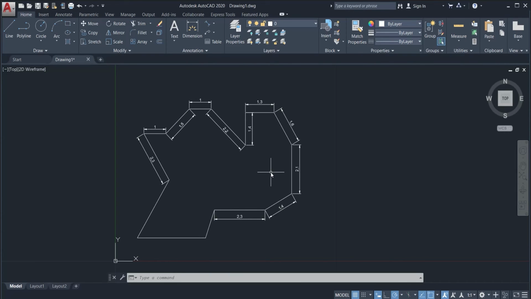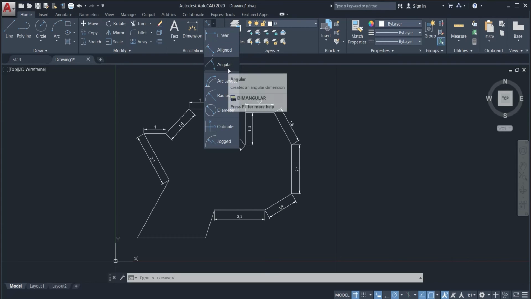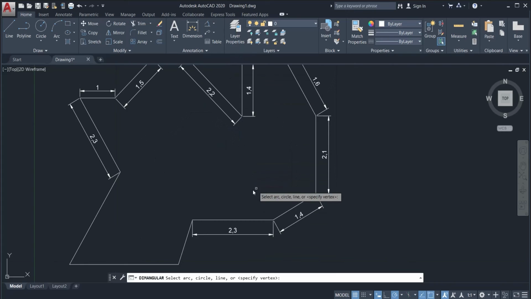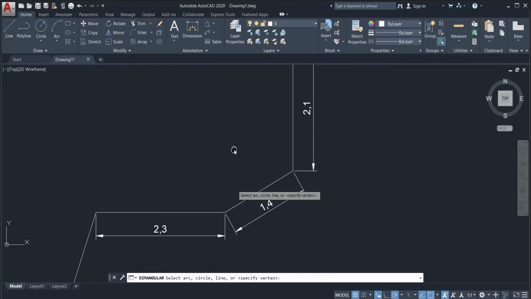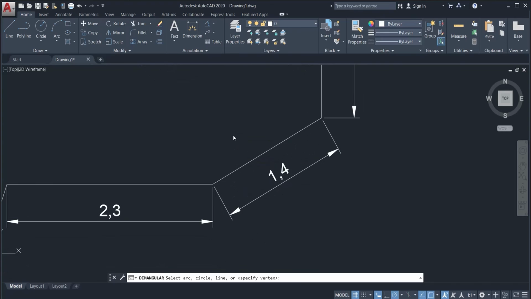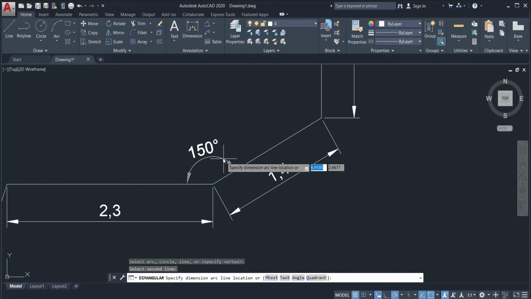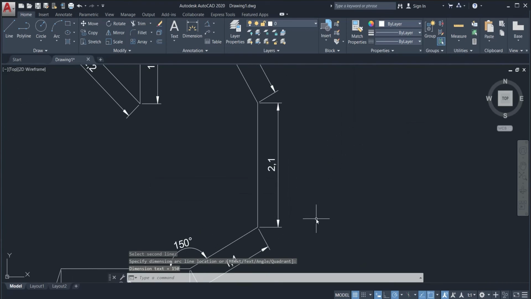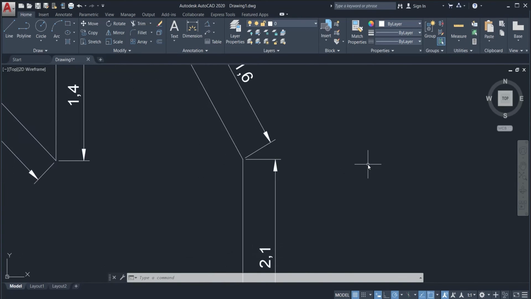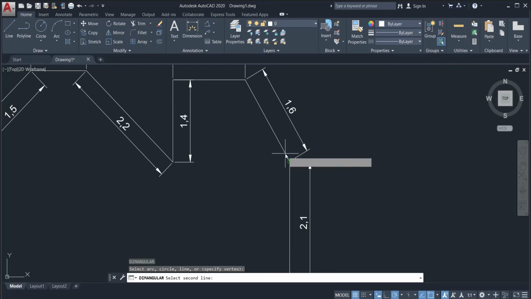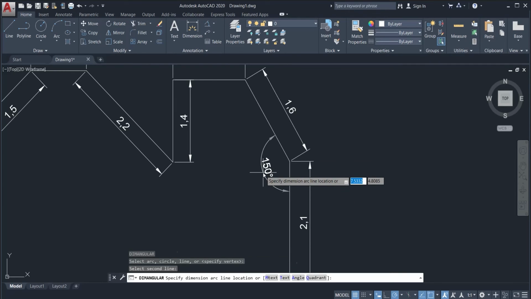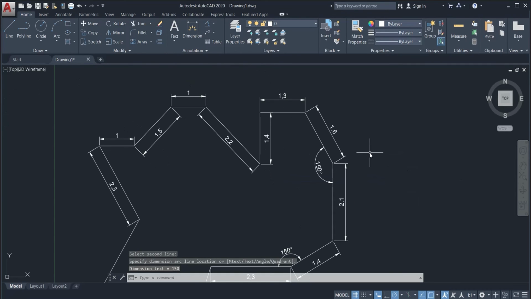Continuing on, we can proceed to the angles of the figure. For that, we will be using the Angular Dimension command. The first angle that we need to measure is this part. In order to execute that, we have to click on the 2 lines that we want to measure. That gave us an angle of 150 degrees. The next angle is another 150 degrees. So let's measure that. Just click Enter again to repeat the command.